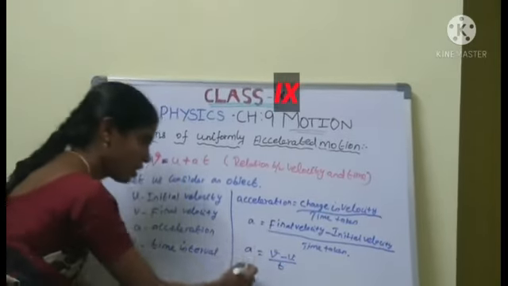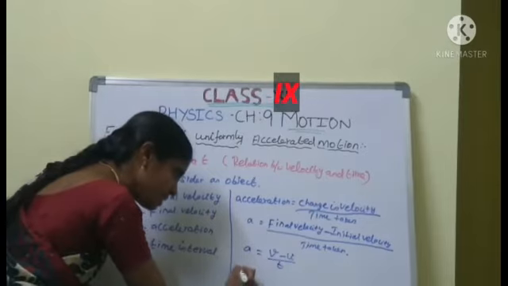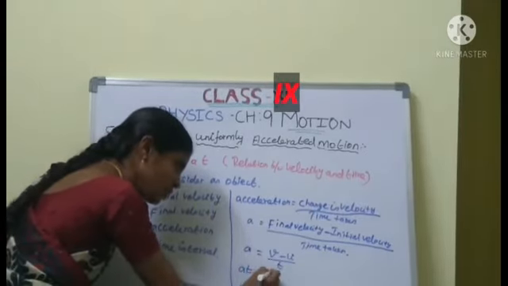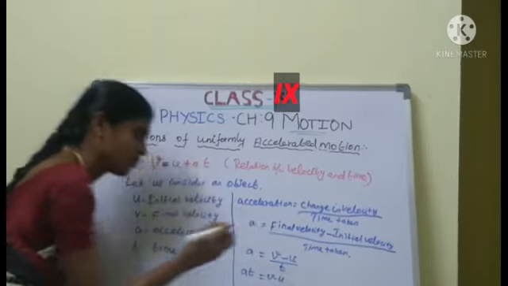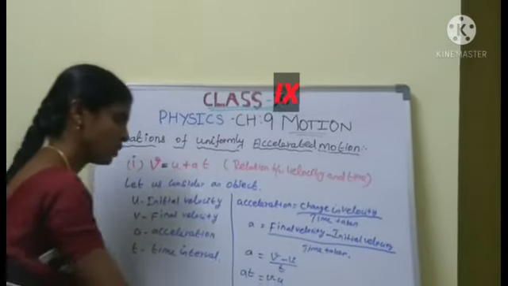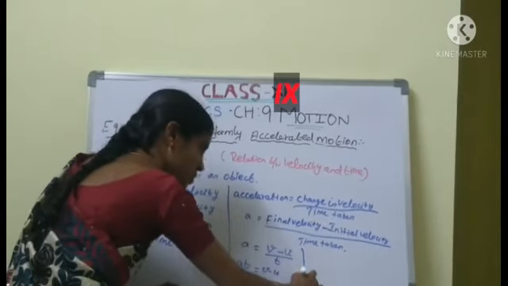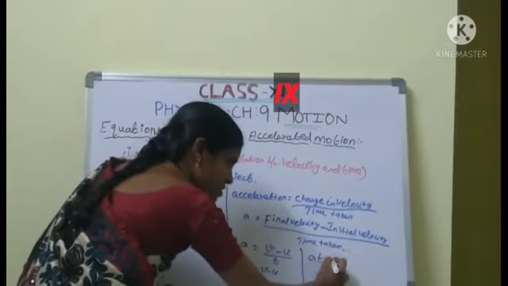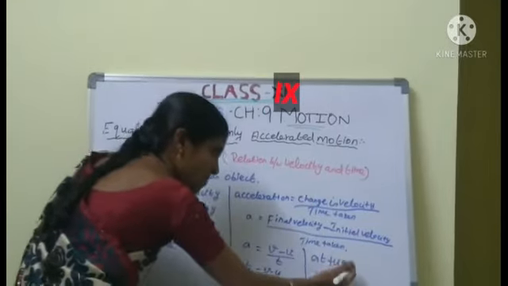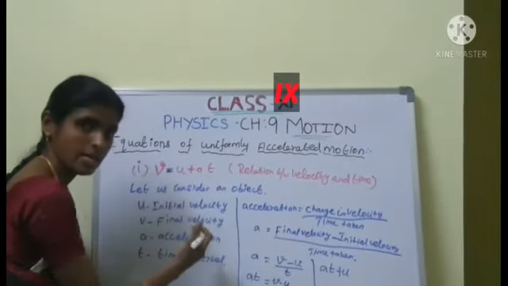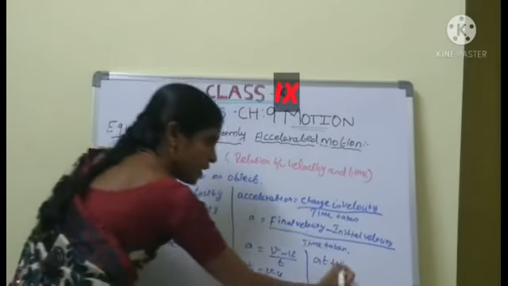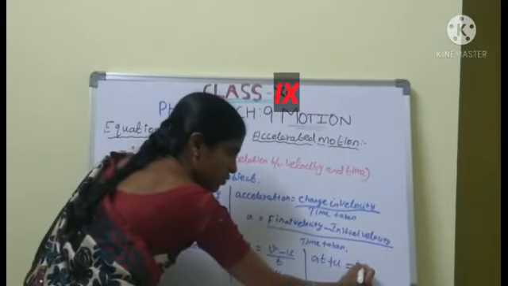The t comes to this side: AT equal to v minus u. Then minus u goes to the other side as plus u: AT plus u equal to v.